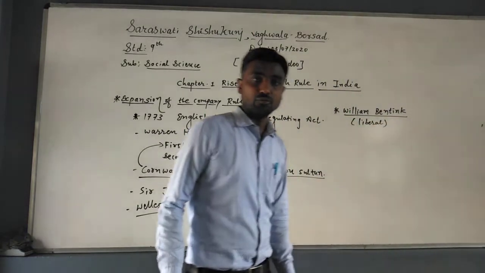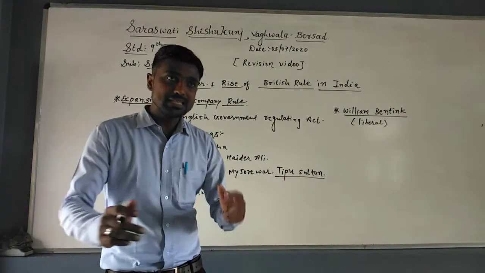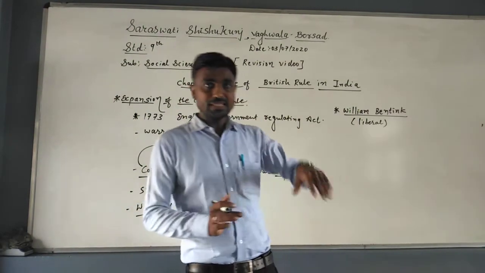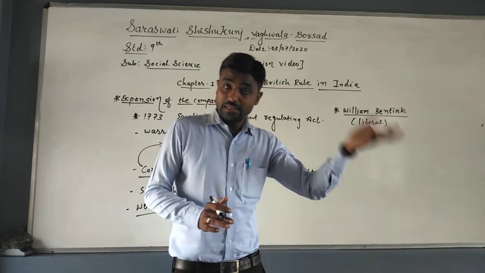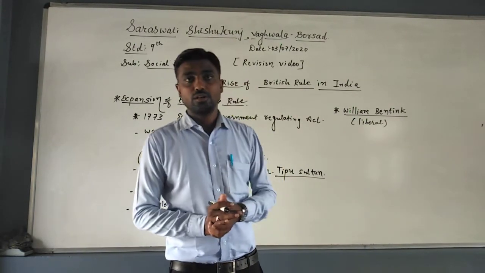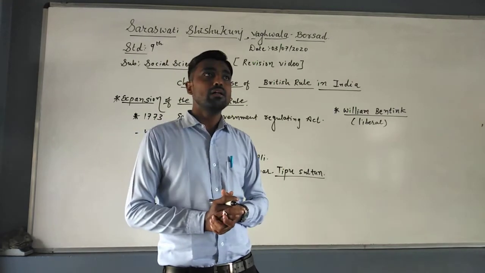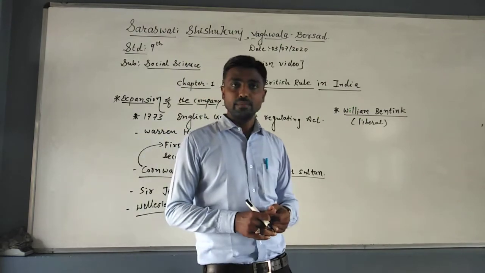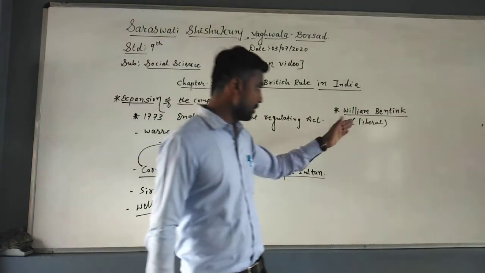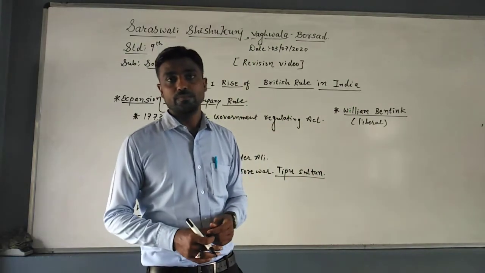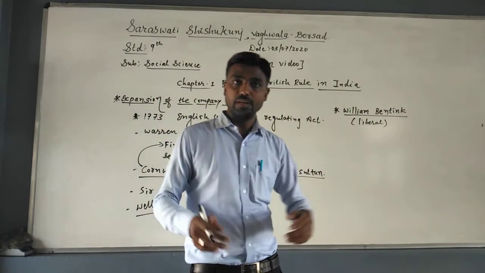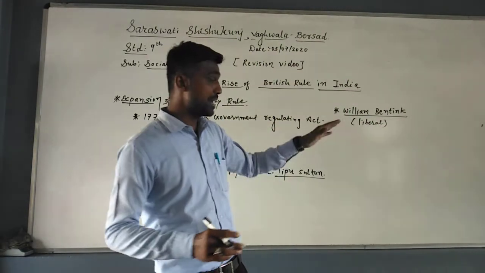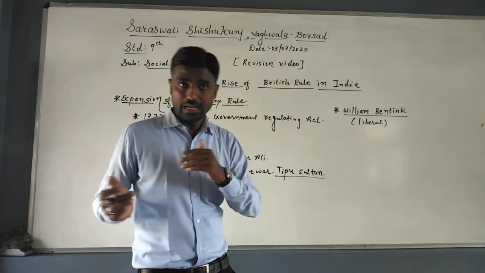When he became governor general, he saw the dissatisfaction of the people, and he found that the previous governors general and their deeds directly impacted his work. So he decided to become liberal in his deeds, and that is why in 1829, with the help of Raja Ram Mohan Roy, William Bentinck banned the sati system, which was a bad prevalence in our society. That is why he was known as the liberal governor general. He banned many other things also that were good for our country.